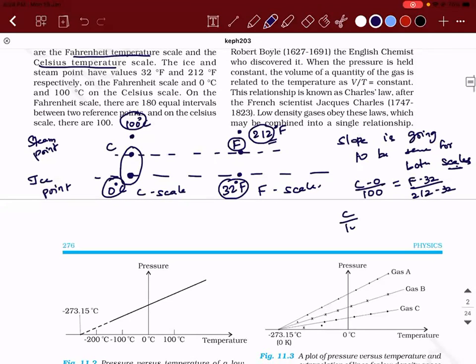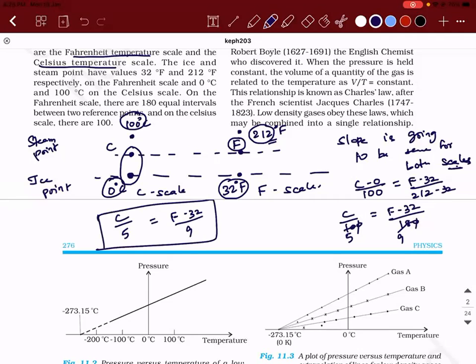C divided by 100 will be equal to (F minus 32) divided by (212 minus 32), which is 180. The zeros get cancelled, so this becomes 5 and this becomes 9. That is the reason why C by 5 is equal to (F minus 32) divided by 9. Am I clear? Yes, sir. So please make a note.